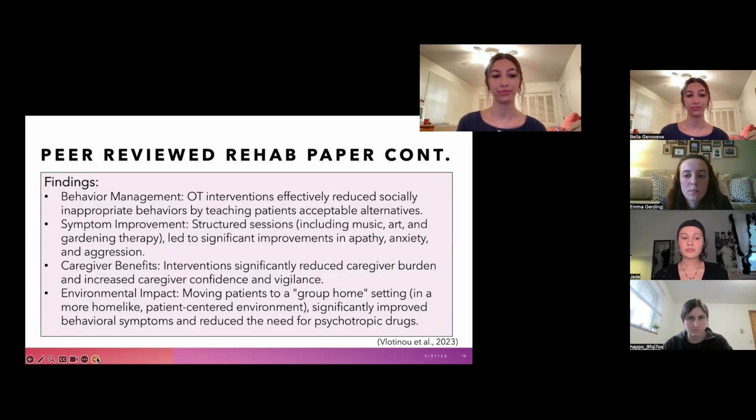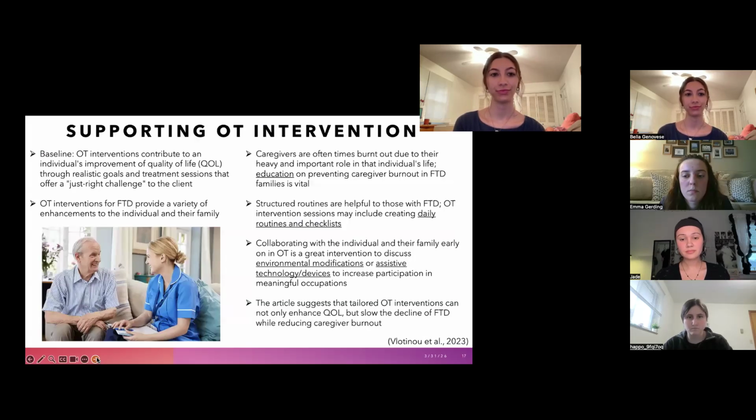And then the last major finding of this research article showed that moving patients to a group home setting in a more home like, patient centered environment significantly improved their behavioral symptoms, their daily structure and routines, and reduced the need for psychotropic drugs. All right, and now we're going to talk about how the article supported OT interventions.